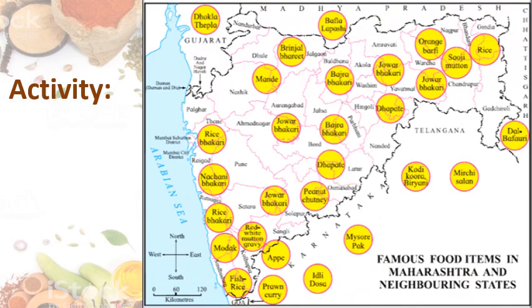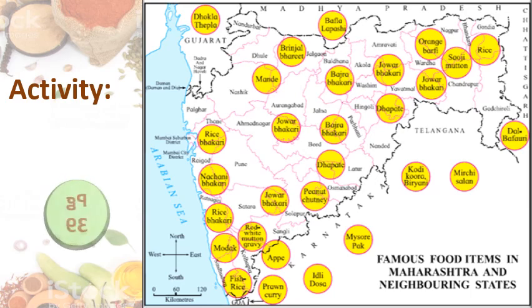One activity for you. This is a map of Maharashtra showing famous food items in Maharashtra and neighboring states. Now this is on page number 39 of your textbook. Please open this page, and there is one table below that you have to go through.